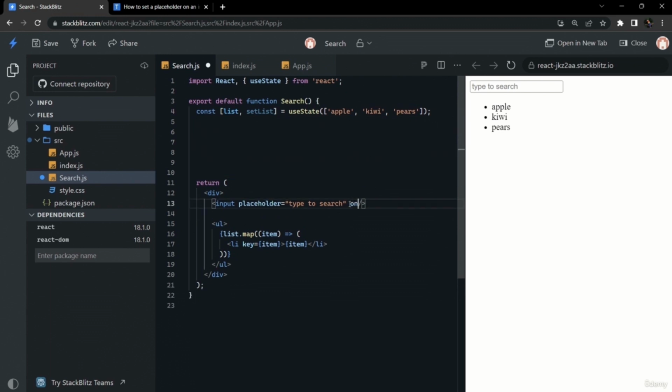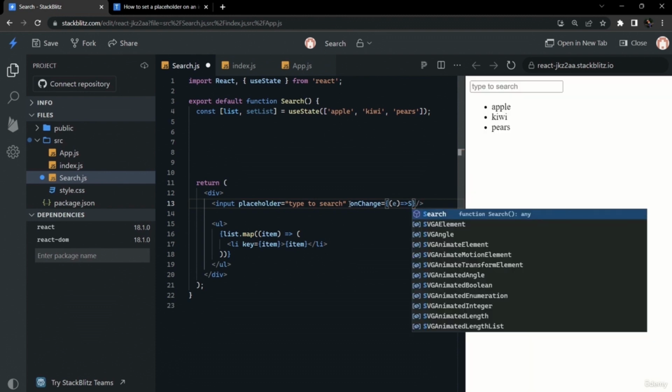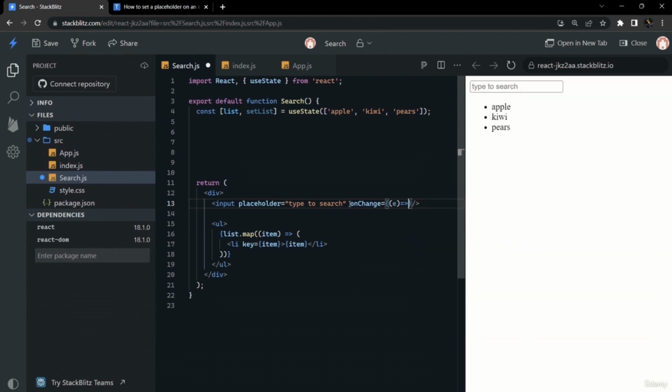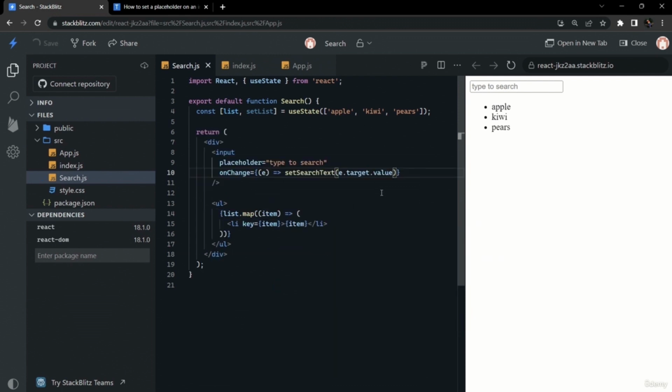So we will write an onChange event here inside the input tag, pass a callback function, and set the search text to whatever the person is typing through e.target.value. So we will create another state for this text, and we will set the search text accordingly, whatever the user is typing.